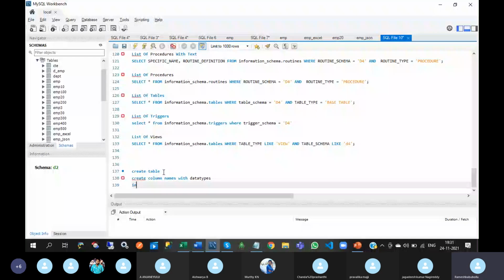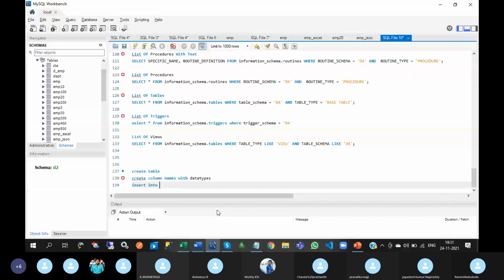But here in MongoDB, there is no schema. You can directly write the query for inserting the data, and it will take care of creating the tables.